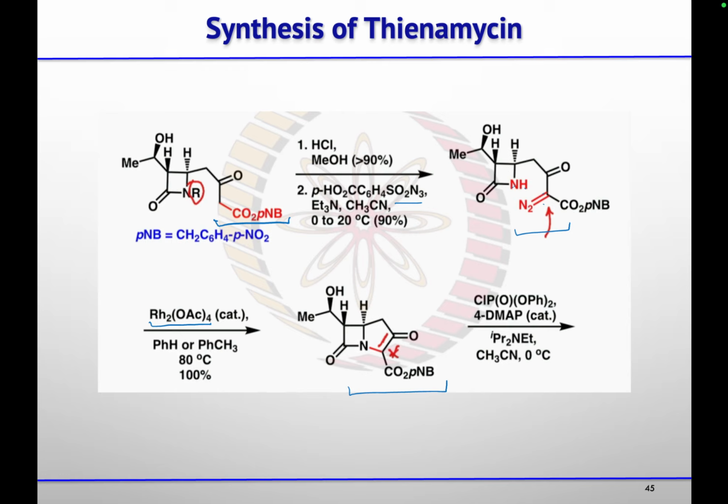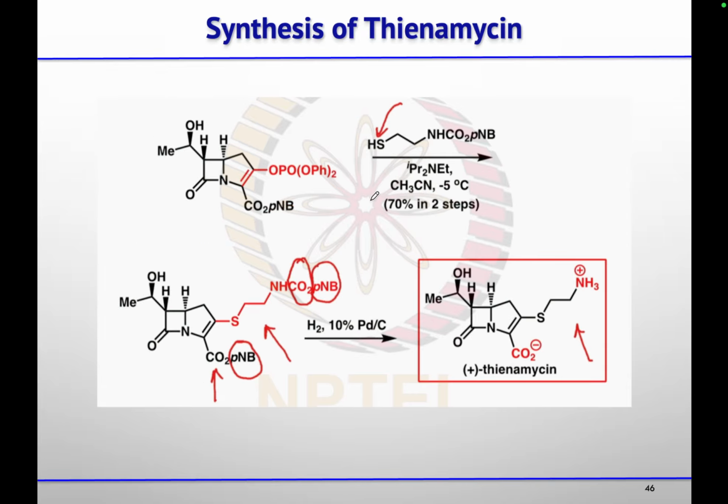Now, for doing the Michael addition, they converted this beta keto ester by treating it with this phosphonium salt. So they converted this into an enol phosphonate, and then substitution with this thiol group. So this will attack, this will go, and once it reverts back, this group will leave, because phosphorus is oxophilic in nature. So this will make this group a very good leaving group.